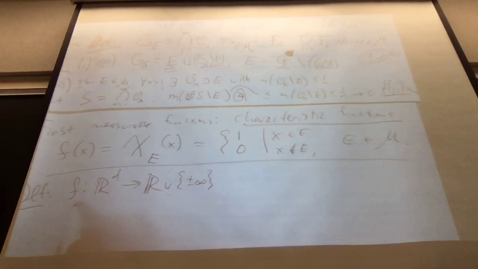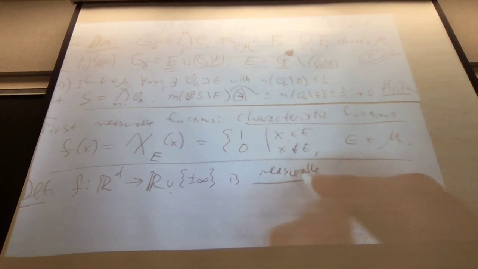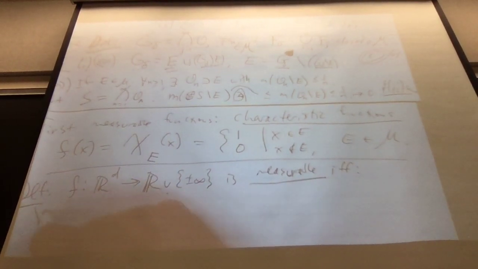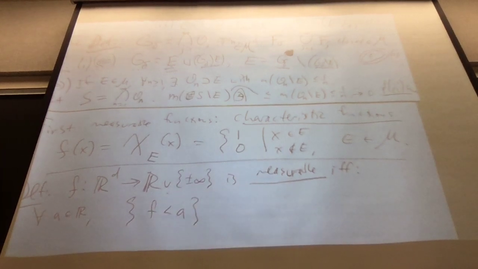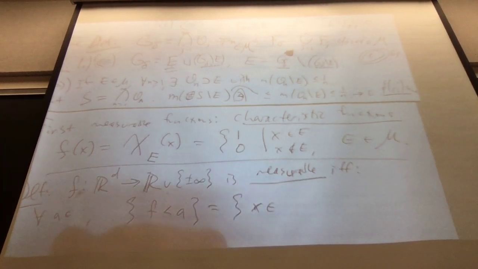I'll say a function takes finite values if it doesn't land in plus or minus infinity. f is measurable if and only if, for every real number, the set of x where f lies below that real number, and it doesn't even have to be defined on all of R^d, maybe it's only defined on some subset of R^d.